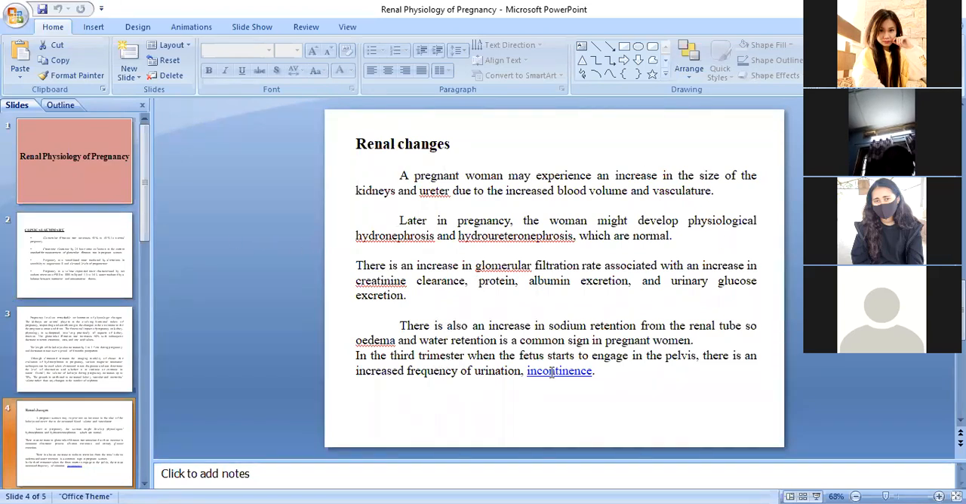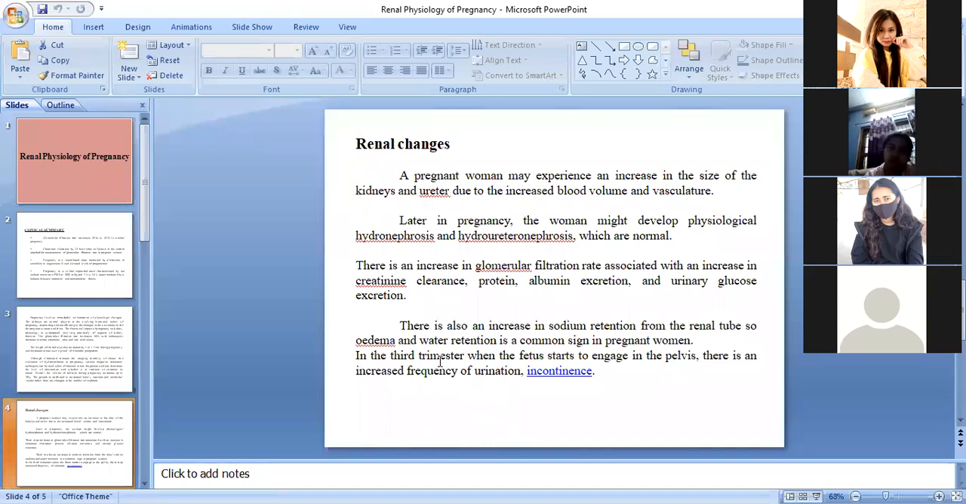And also there will be incontinence. Incontinence means there will be increased frequency of urination. The mother will feel like passing urine, she will go to the bathroom for passing urine. So these are some of the changes that take place during the third trimester, when the fetus starts to enlarge in the pelvis. In the third trimester, when the baby starts growing in the mother's womb, what will happen? The mother will feel like urinating every now and then. She will feel like going to the bathroom for passing urine.